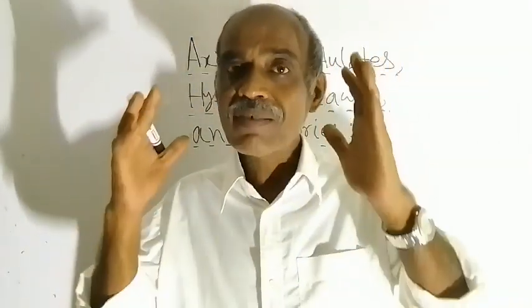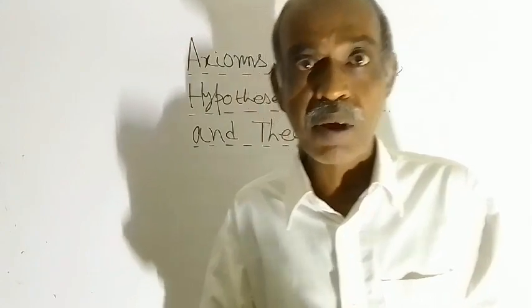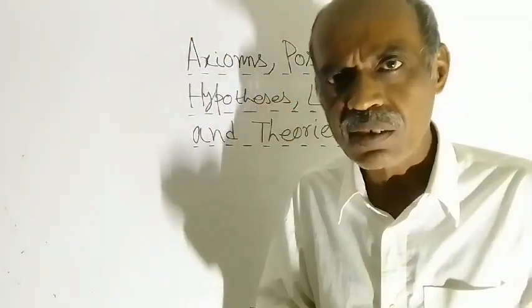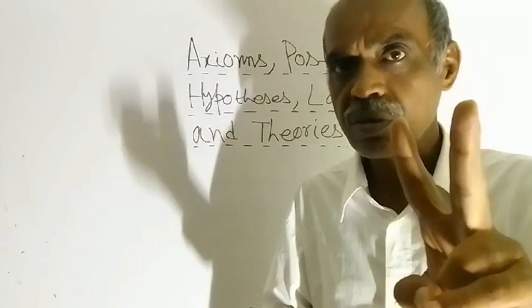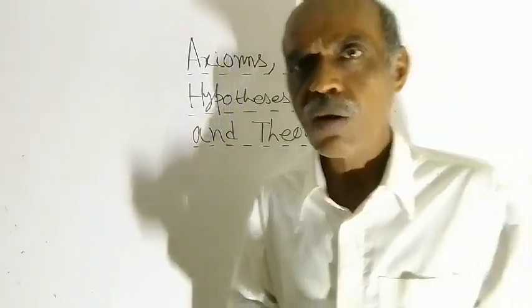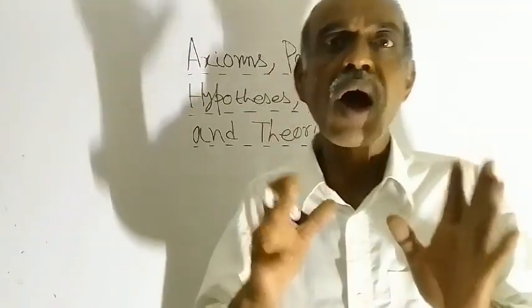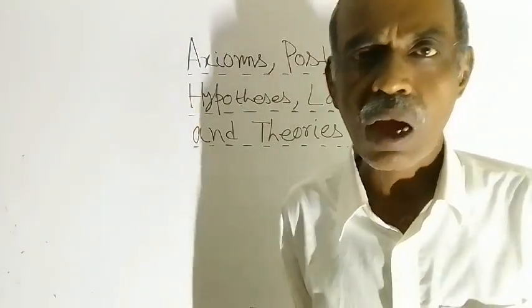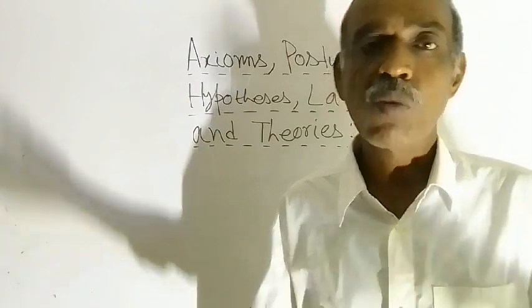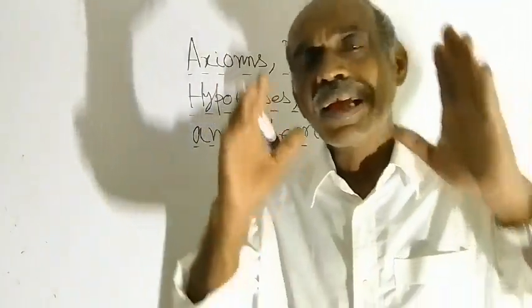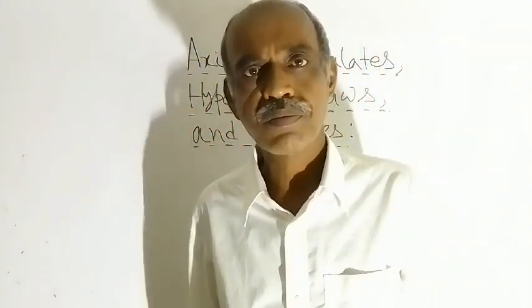But with these experimentally verified relationships, you will get two more things. You will be able to answer the questions why and how: how things are occurring and why things are occurring. Proper explanations are there.